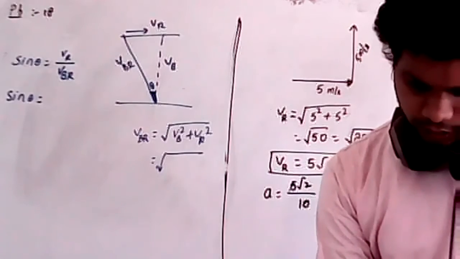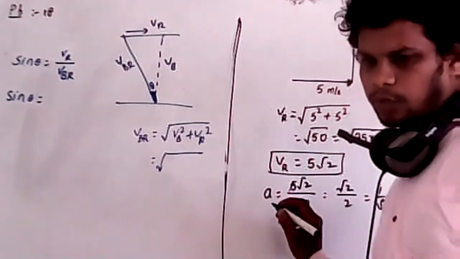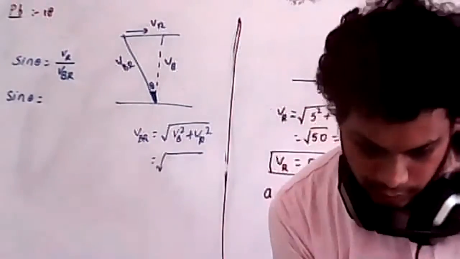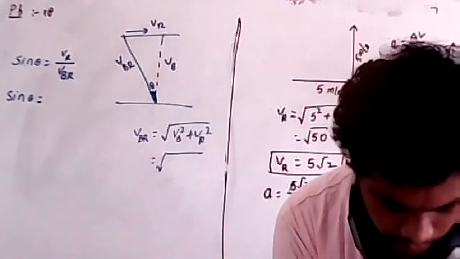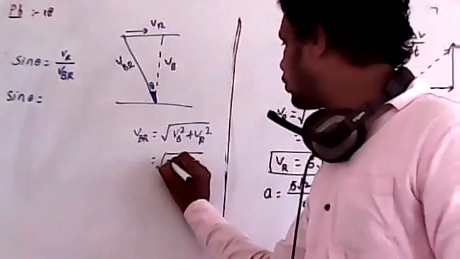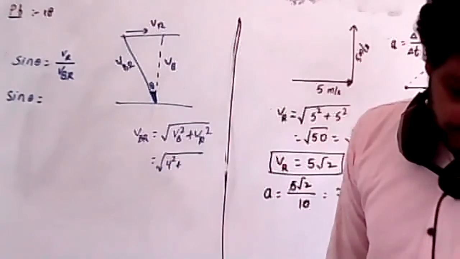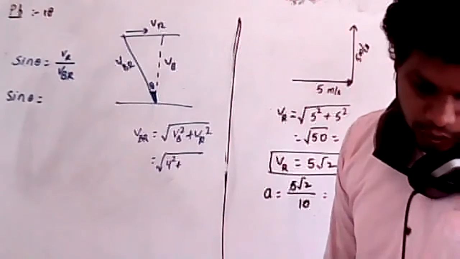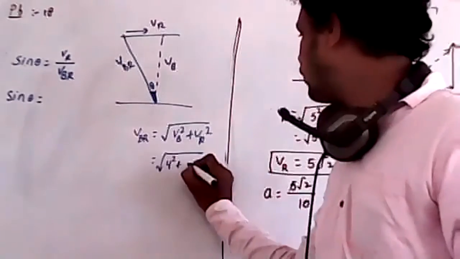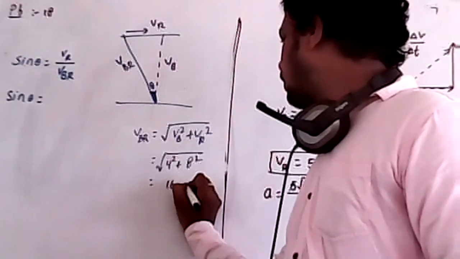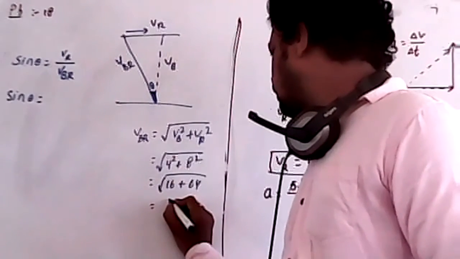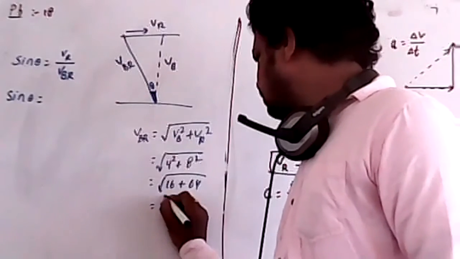Then the velocity of the boat with respect to the river is how much? The velocity of the river is given as 4, right? So 4 squared plus the velocity of the boat, which is 8, that is 8 squared. So 16 plus 64 is 80.